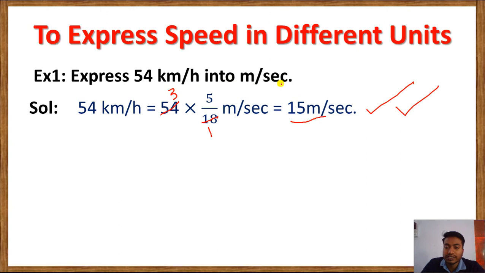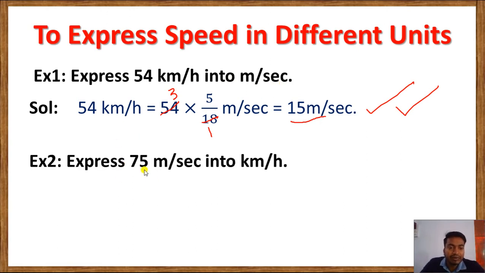Understood? The same way, express 75 meter per second into kilometer per hour. Here we have the speed in meter per second, 75 meter per second, and this we have to convert into kilometer per hour. How to convert?